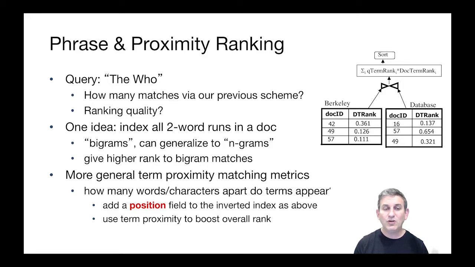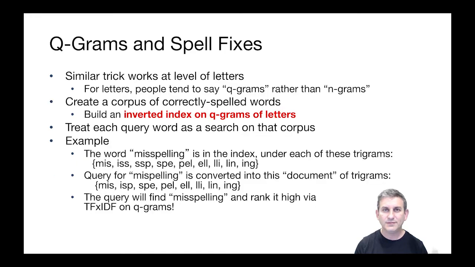All right. So more generally, we could do this for terms that are k terms apart. So we can, as we said before, add position to the inverted index to compute how far apart terms are in a document. And then we can use this term proximity to boost the rank of phrases as we go through and compute our dot products for cosine similarity.